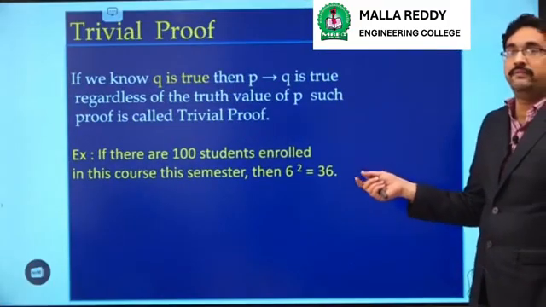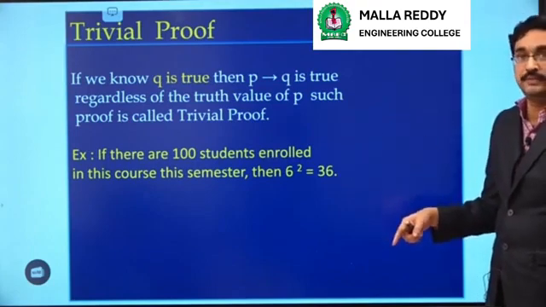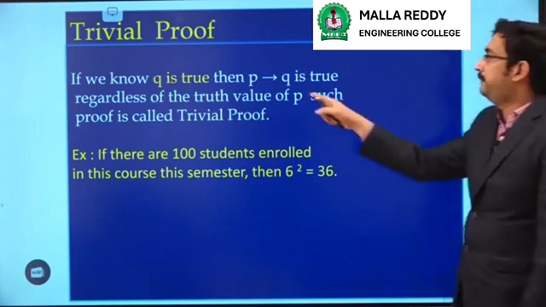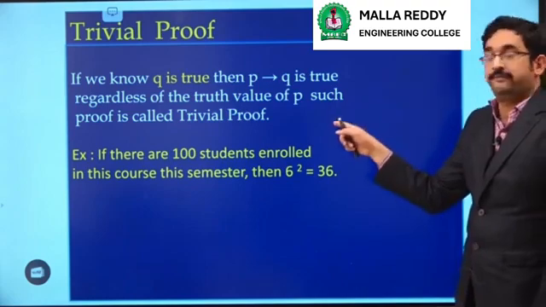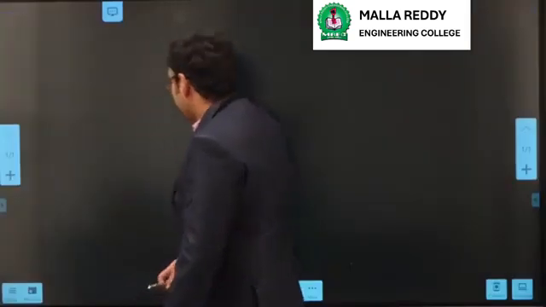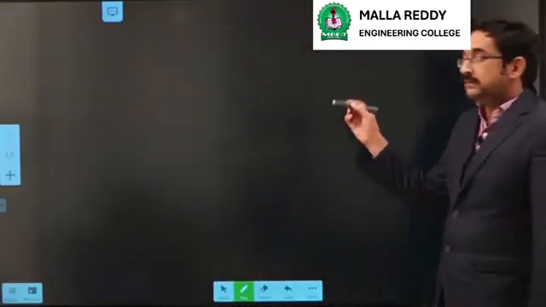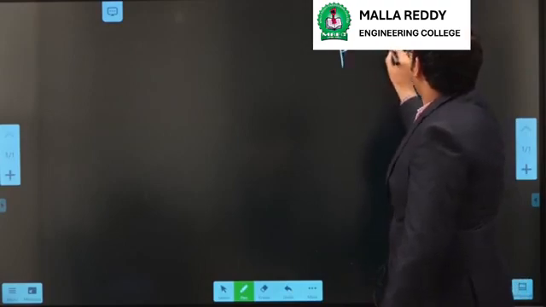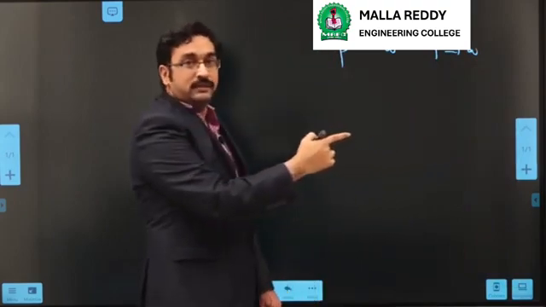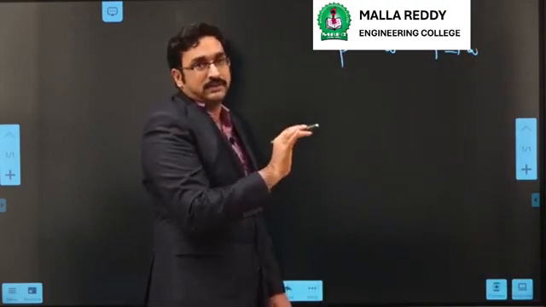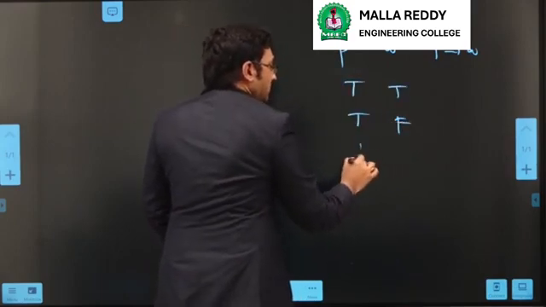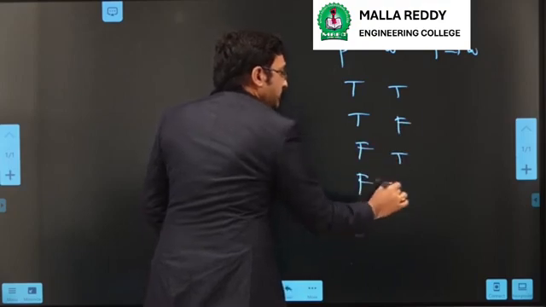Trivial proof. While we discuss proofs, first we should know what a trivial proof is. When we want to prove that P implies Q is true, it is enough if we show that Q is true, because of the truth table for P, Q, P implies Q. As there are two different variables, in this table we will have 4 rows: both true, true false, false true, false false.